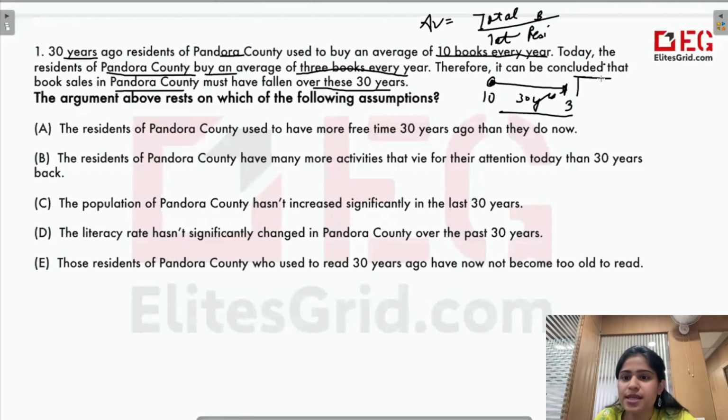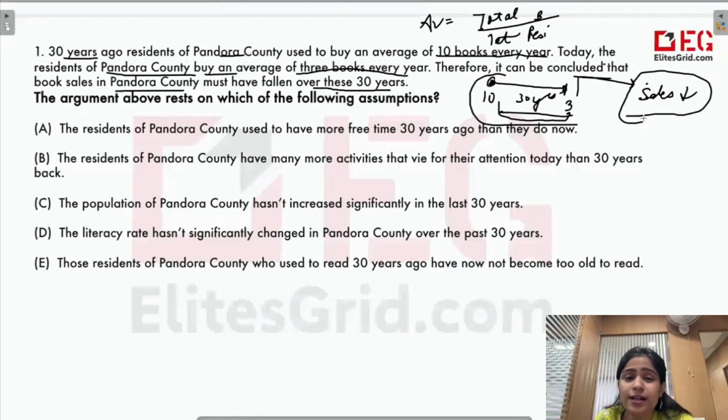And based on this, they are making a conclusion that since the average has fallen from 10 to 3, the sales would have definitely decreased. So sales of books would have decreased over this period. So this is the conclusion. Now we have to find an assumption which is the base of this conclusion that sales will decrease.